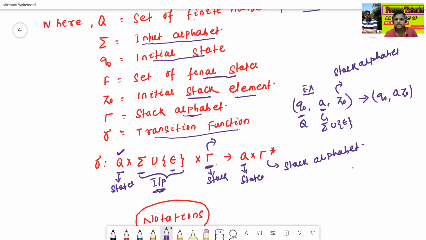Okay, then the output is here Q. Then it will go to some another state. This is called as Q. This is called as stack alphabet, means stack operations, just like push or pop operations. Later we'll try to understand what is the meaning of push and pop operation. But just remember these notations. This is nothing but tau star. Okay. So these are called as some formal definition of push down automata.